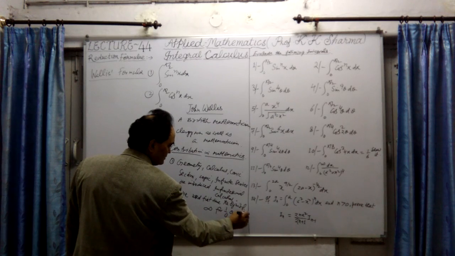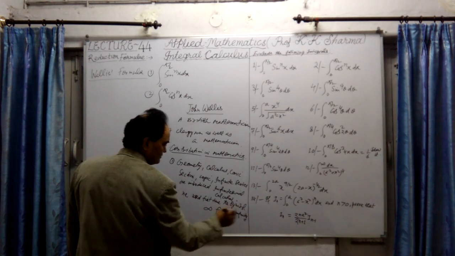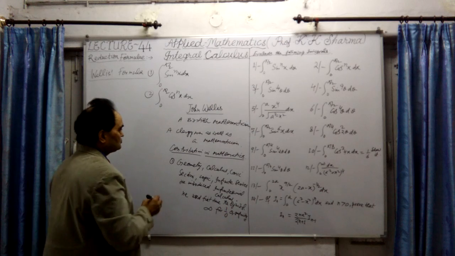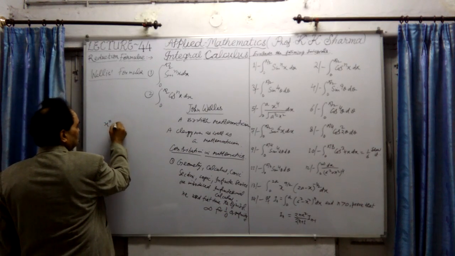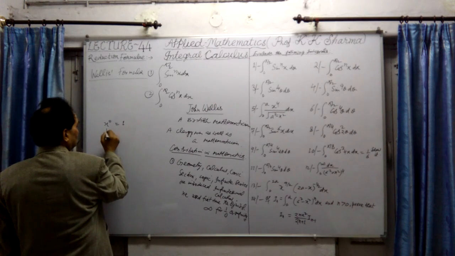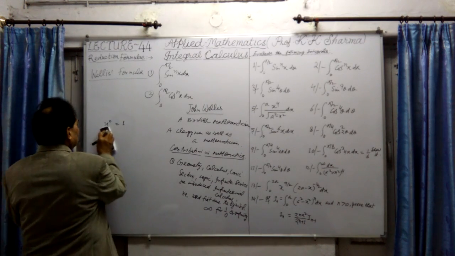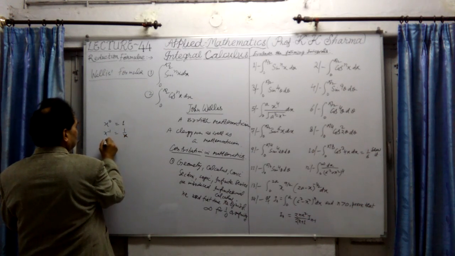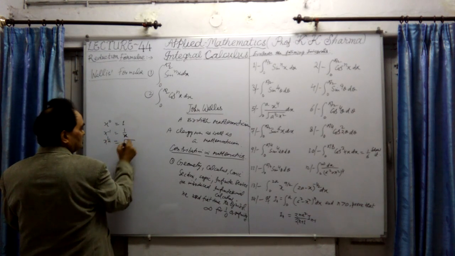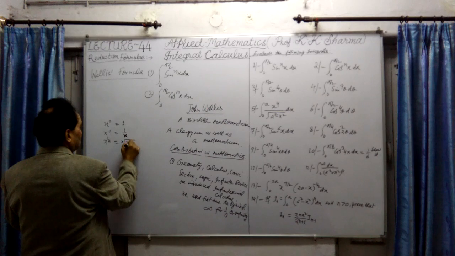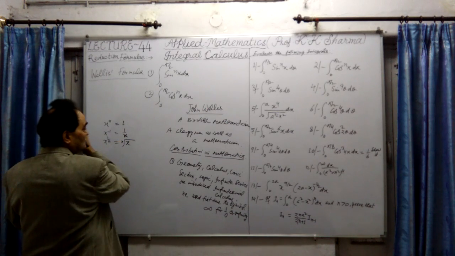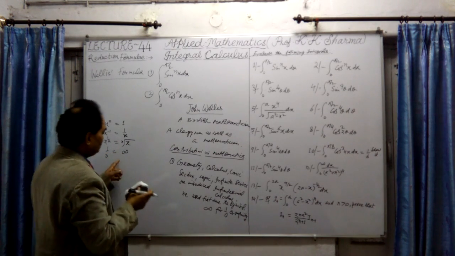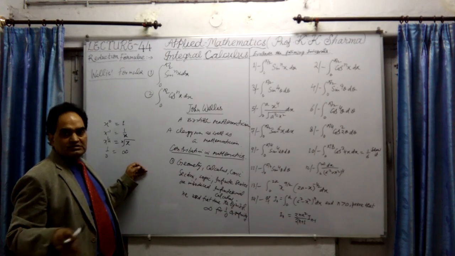For infinity, he used this symbol for the first time. His contribution: he introduced x to the power 0 equal to 1, x to the power minus 1 equal to 1 upon x. Then x raised to the power 1 upon n, we use the symbol nth root of x, etc. And infinity also, 1 over 0 is infinity. We first introduced infinity. Symbolic presentation of numbers he also used.